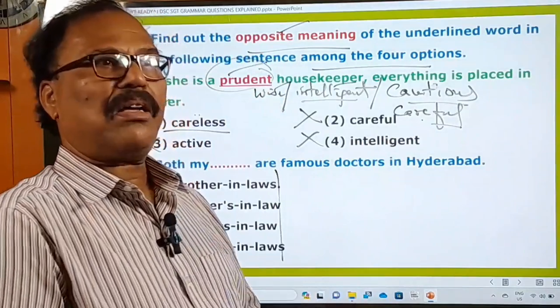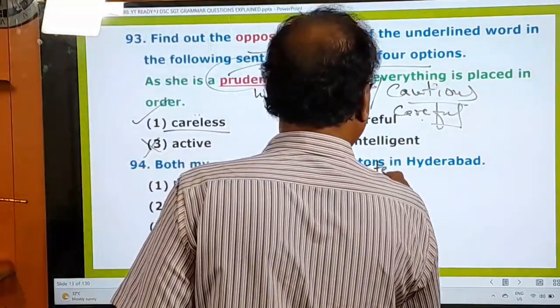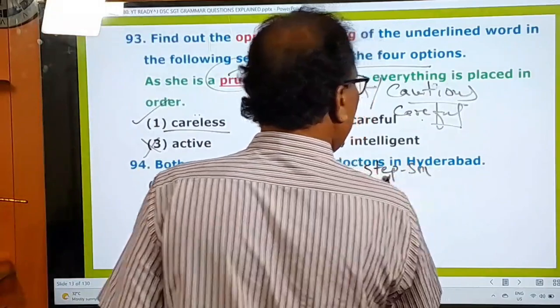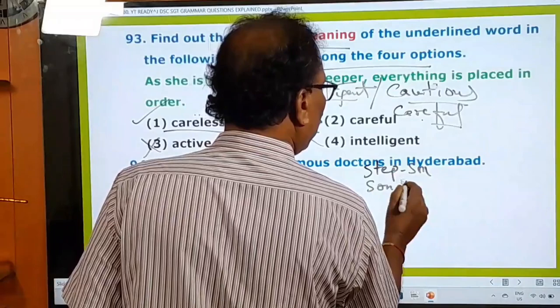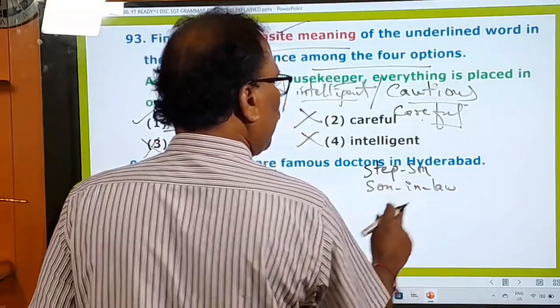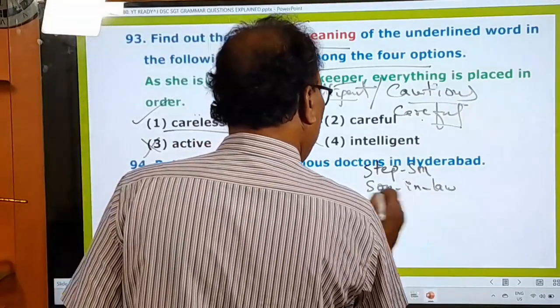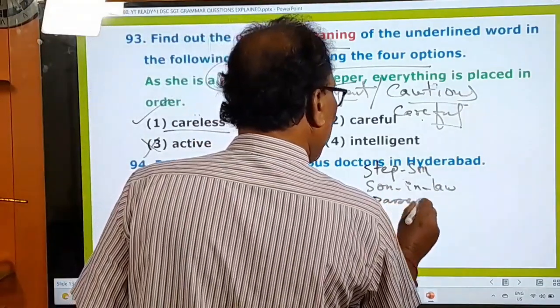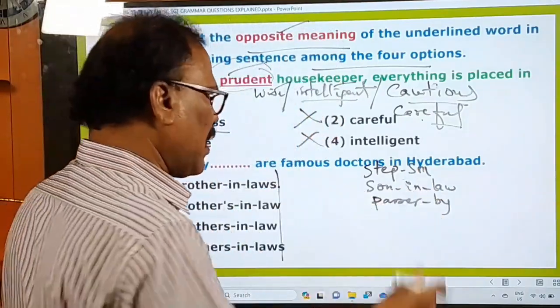Whenever you come across a compound noun, for example, stepson. Stepson is a compound noun. Son-in-law. These words in the compound word are separated by hyphens. Okay, son hyphen in hyphen law. Okay, passerby. Passerby means prayanikudu, padachari, batasari, something like that.